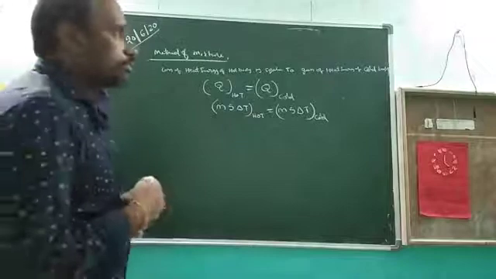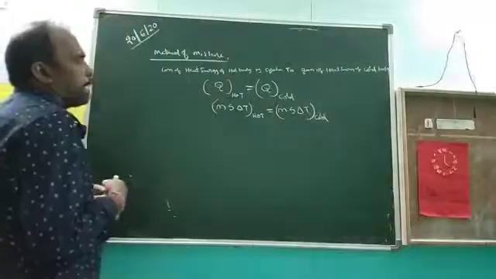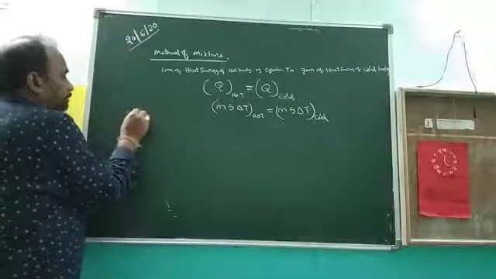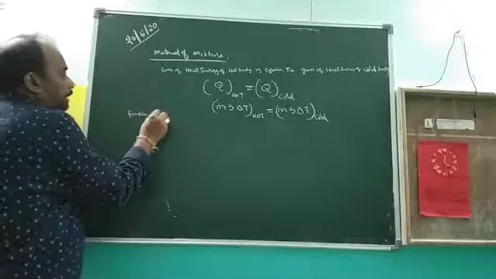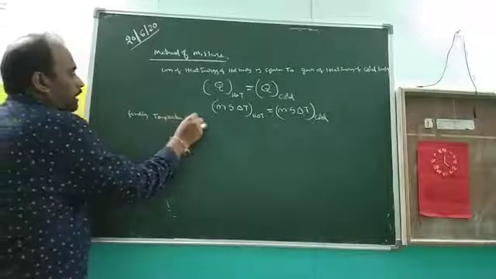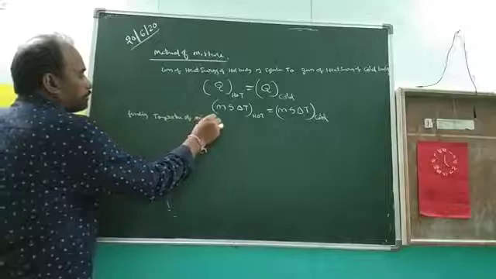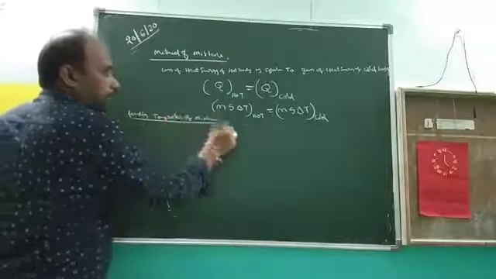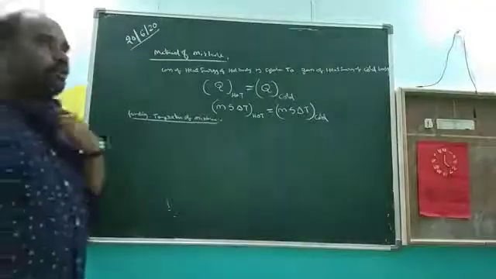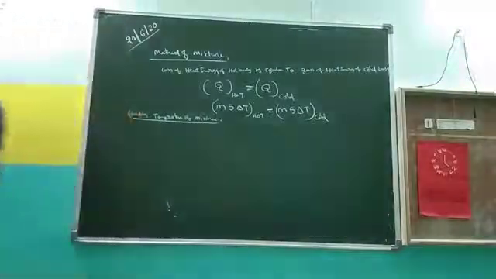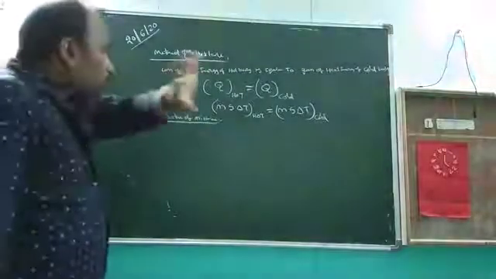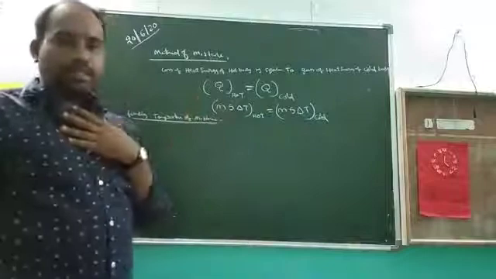Now, finding the temperature of the mixture. For this, you must take two different substances.